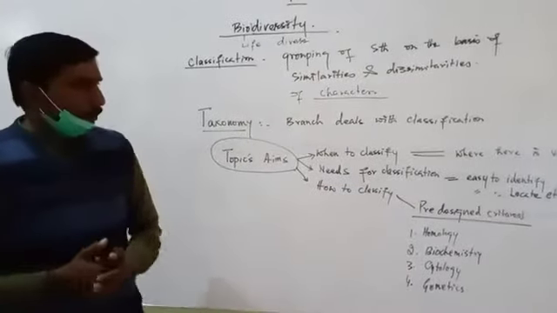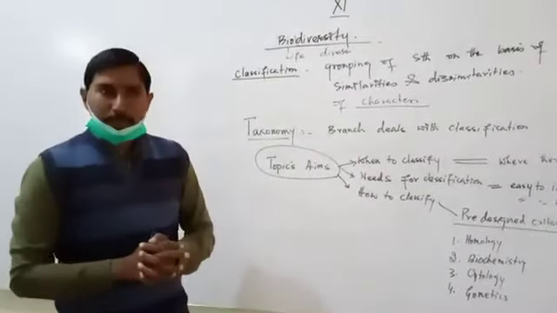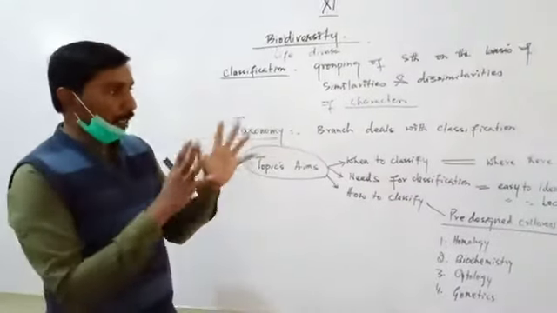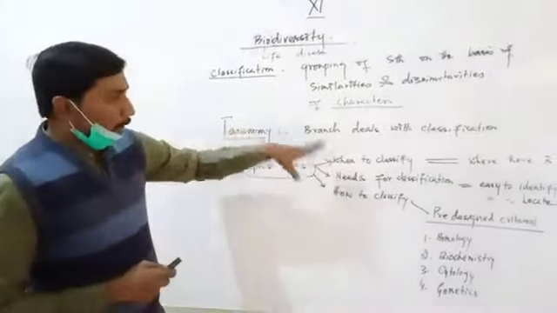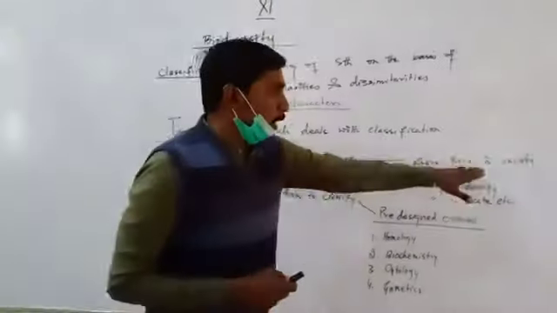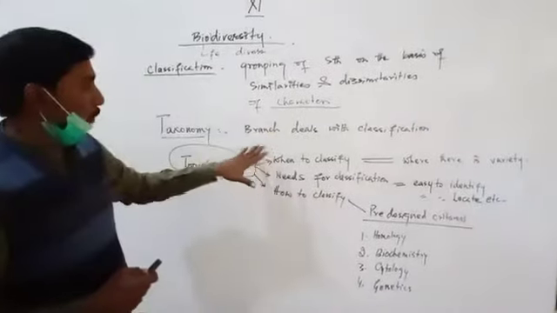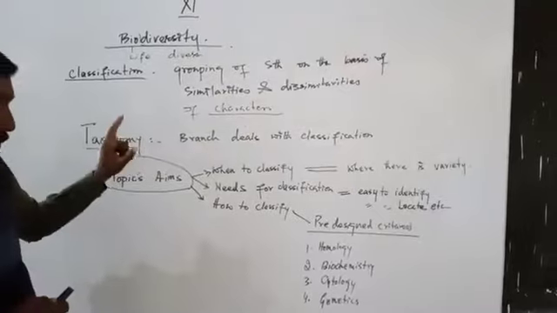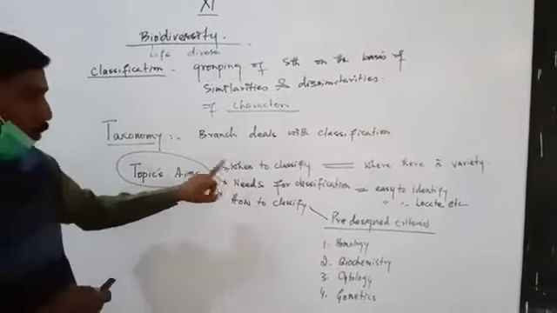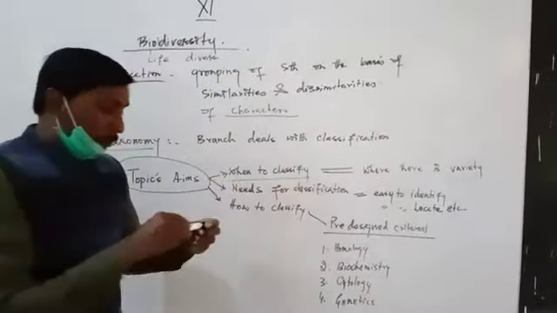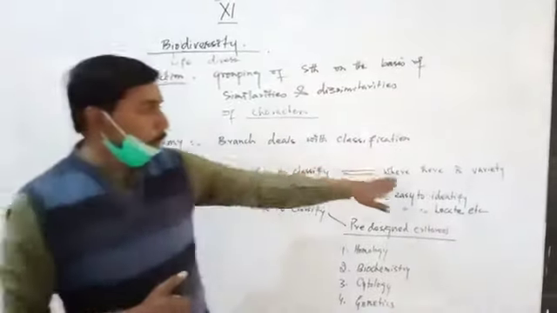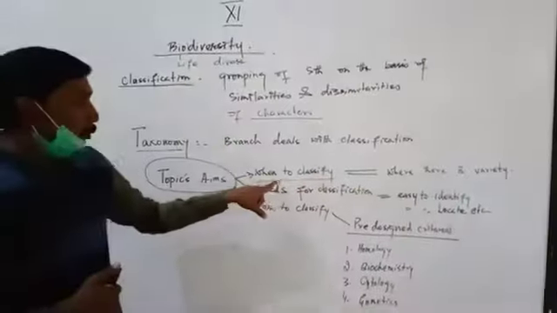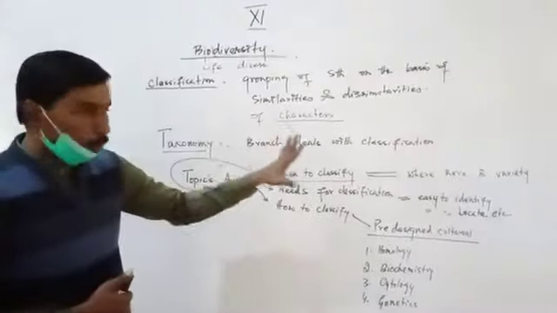When to classify? Where there is a variety of things, like a variety of living organisms which are already grouped in 5 kingdoms. Where there is a variety, we need some sort of techniques to put these things into groups. So when we have various varieties of living organisms, then we will follow the classification rules.